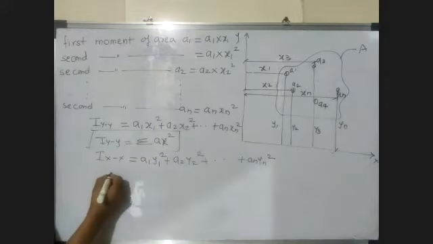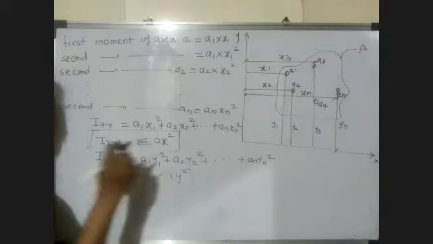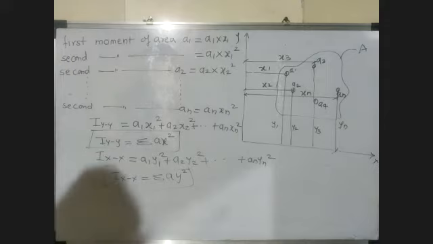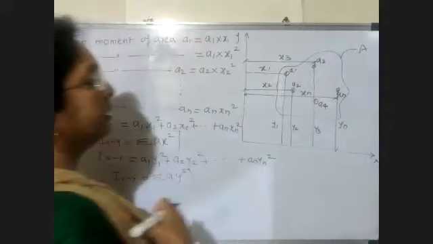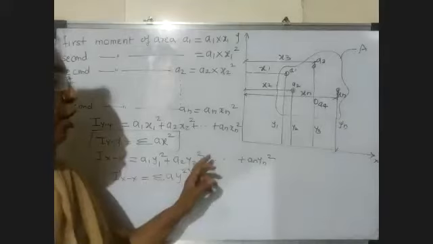Nothing but Ixx is equal to summation a y square. So this is nothing but moment of inertia about any axis is the algebraic sum of second moment of all the elementary areas.